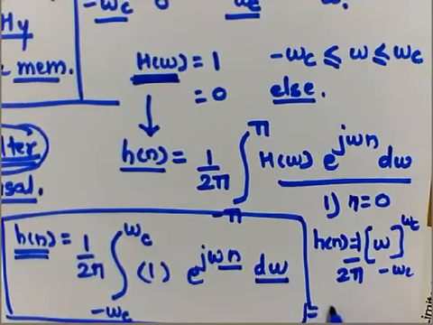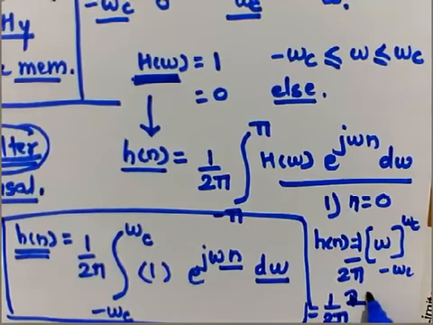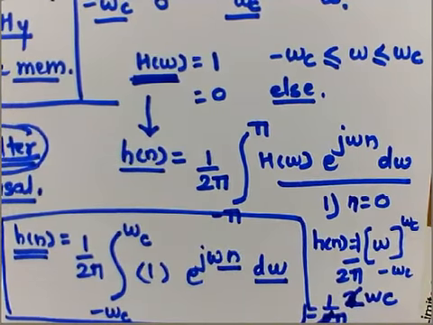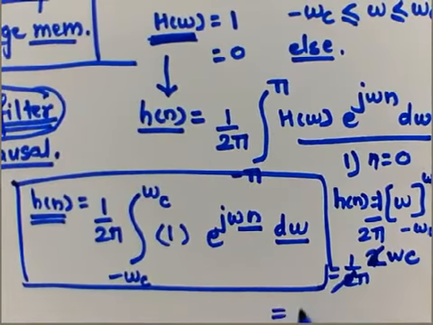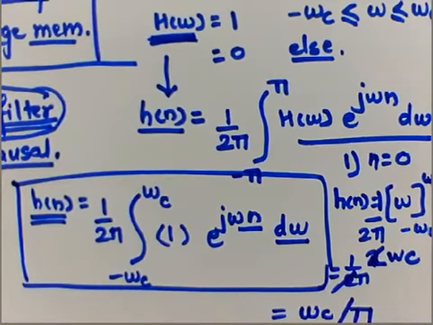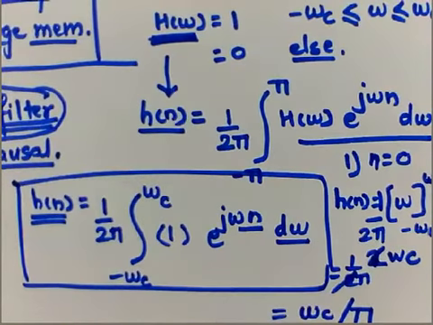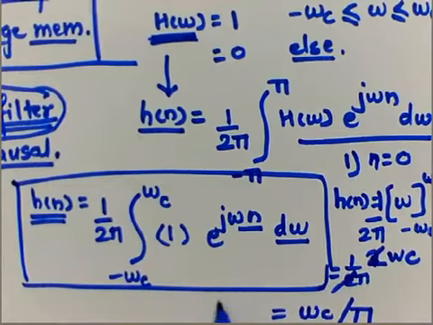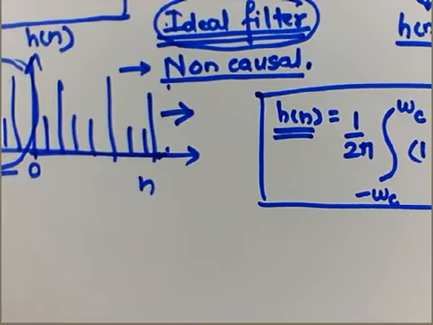By solving it, it will become 1 upon 2 pi times omega c plus omega c, meaning 2 omega c. So the 2 will be cancelled, giving omega c by pi. That is the value. This is for the n equal to 0 condition, when h of n is equal to omega c by pi.